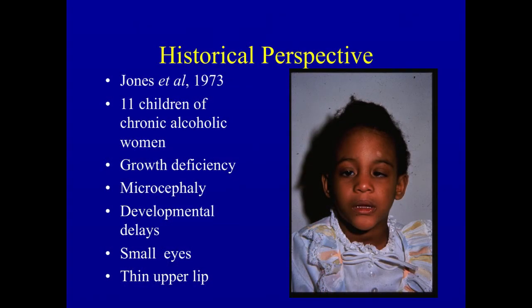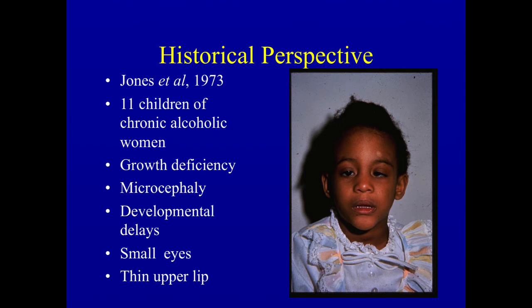But in 1968, Lemoine, who had been a French investigator, published a paper on about 100 children who had been born to women who were alcoholic. But that paper was largely overlooked, largely because the paper was published in French. At any rate, in 1973, Jones and colleagues reported on a series of babies, children who had been exposed to alcohol before they were born.